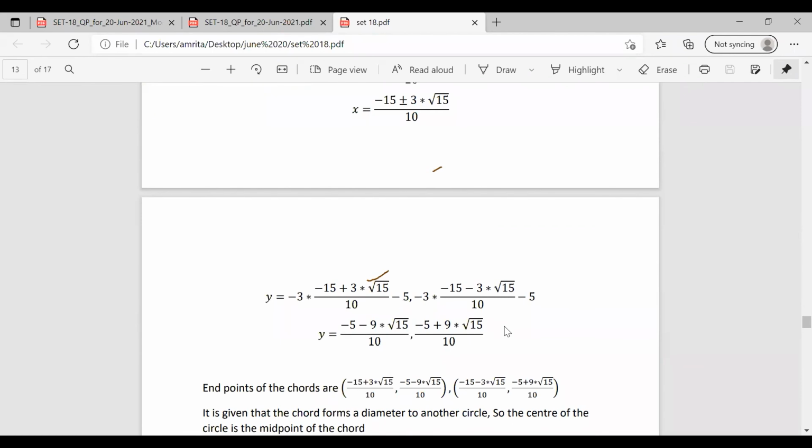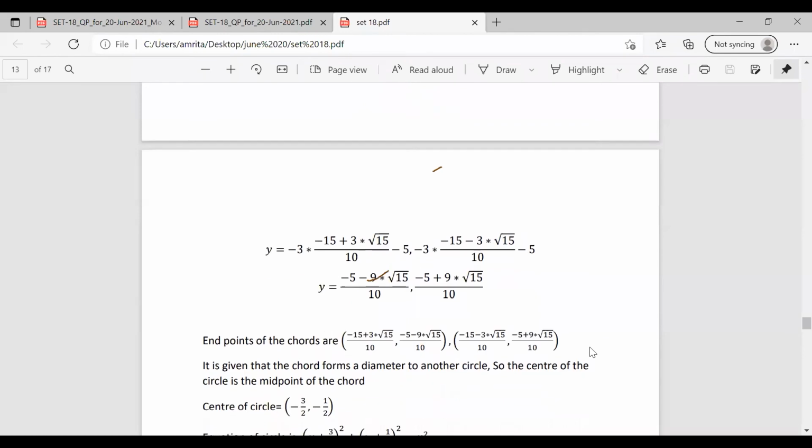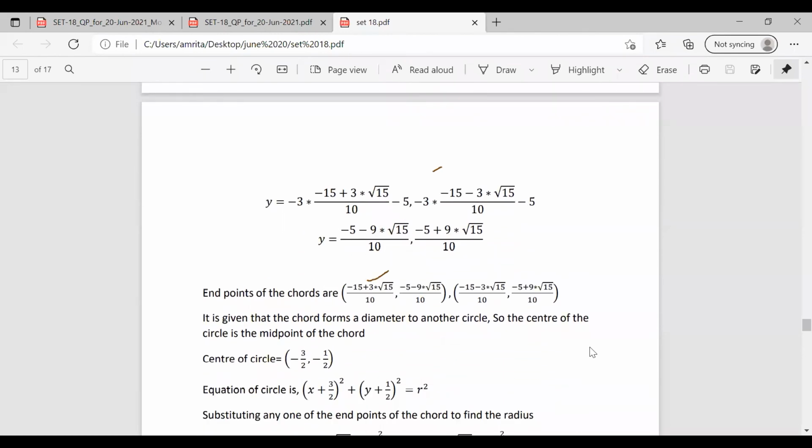Okay. So we have the value of x coordinate and the y coordinate here. Now we have to find out the endpoints of the chord. The equation to find the center is x1 plus x2 by 2 and y1 plus y2 by 2. So we have the values of x1, x2 and y1, y2. Solving this equation, we can find the center of the circle.